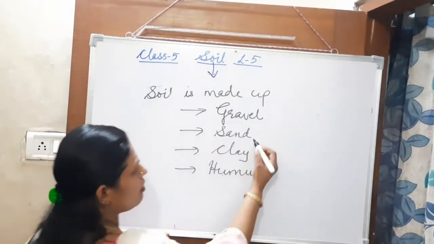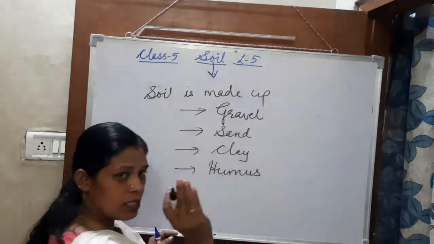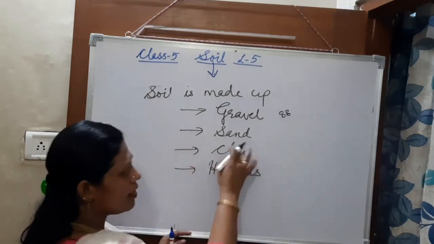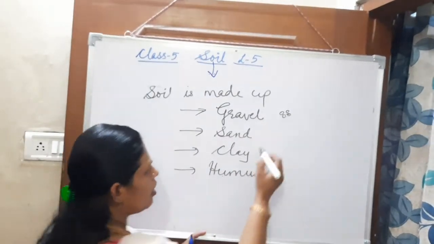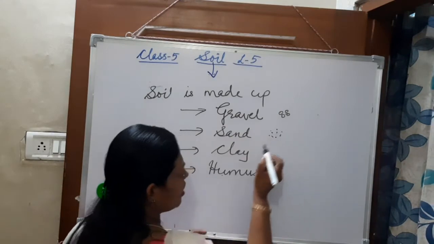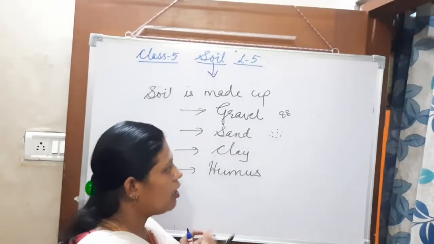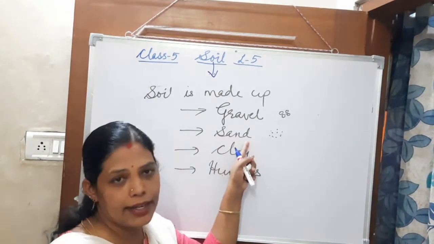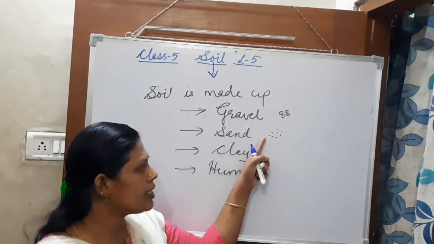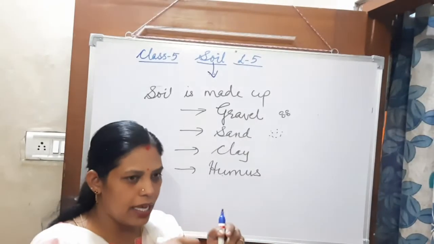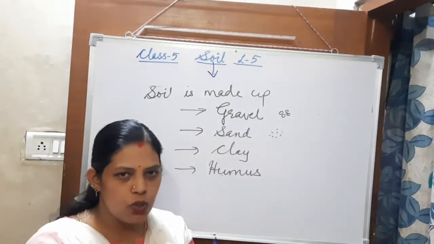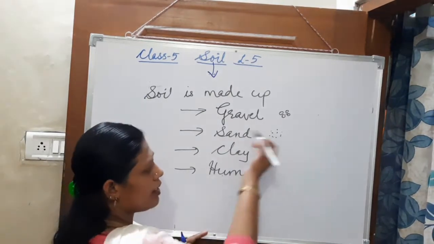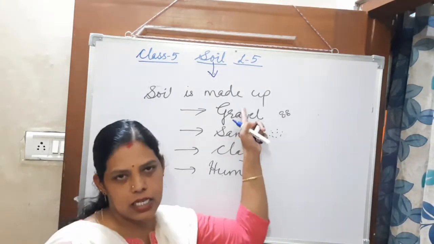And then the second one, it is very big in size, like this much size. Then the sand part, sand is also like this. You can see sand near the seashore and the river bank. It settles down, and the sand has much air space inside, so the water will not be retained there, it drains out. Sand is also used for construction work.